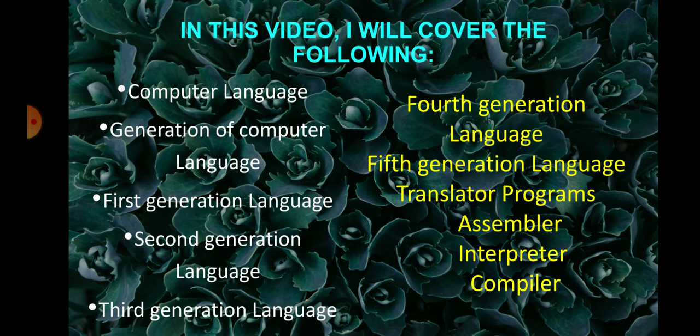And also translator programs: assembler, interpreter, and compiler.